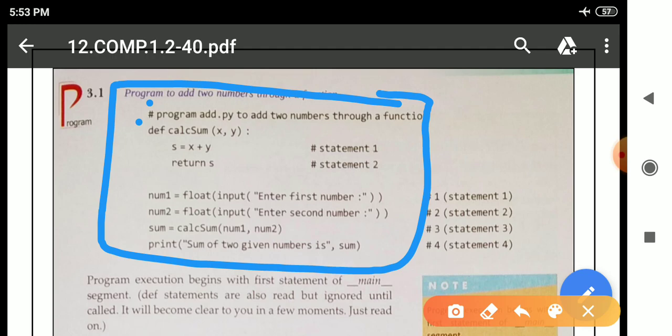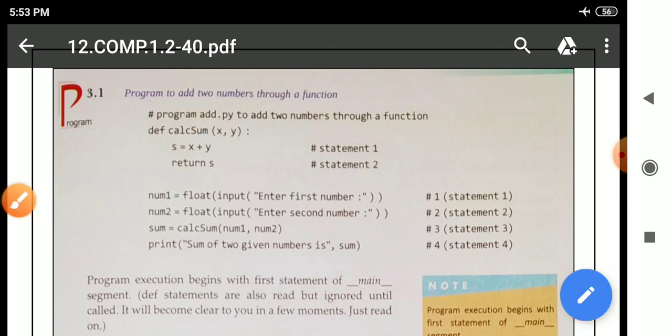After that it will move to the second line, the function definition, the function header. It will normally read the header of the function to identify that it is a function present inside this program. So it will read the function header only, and the body will be executed when the function call is there.